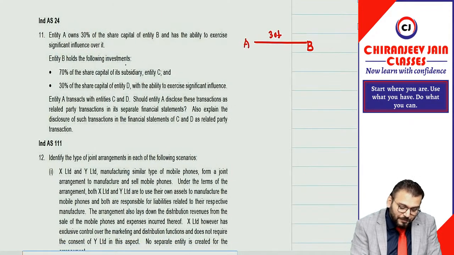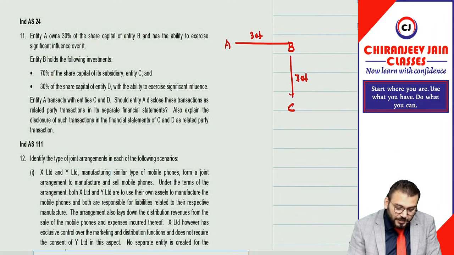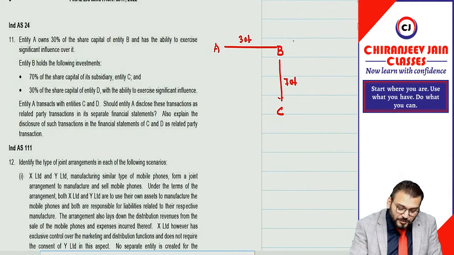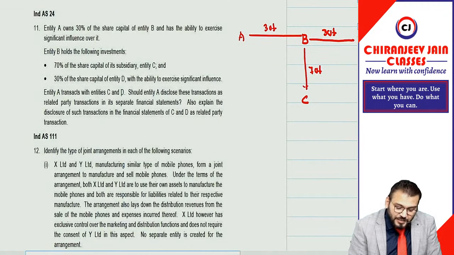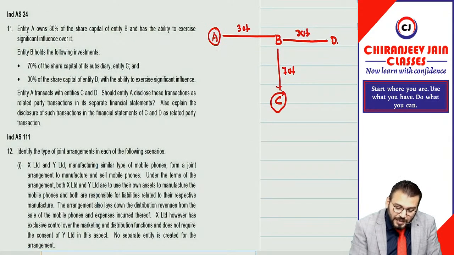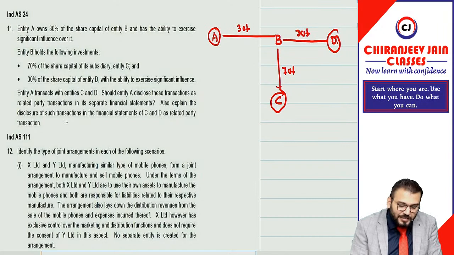Entity B holds the following investments: 70% share capital of its subsidiary C, and 30% share capital of entity D with an ability to exercise significant influence. So B has an associate D, correct? Entity A transacts with entity C and D. Should entity A disclose this transaction as a related party transaction in its separate financial statements? Also explain the disclosure of such transactions in the financial statements of C and D as related party transactions.